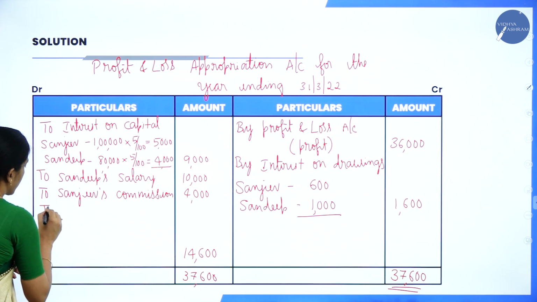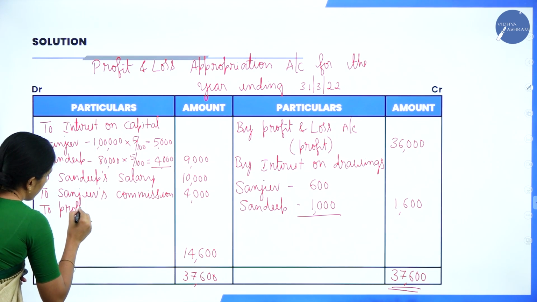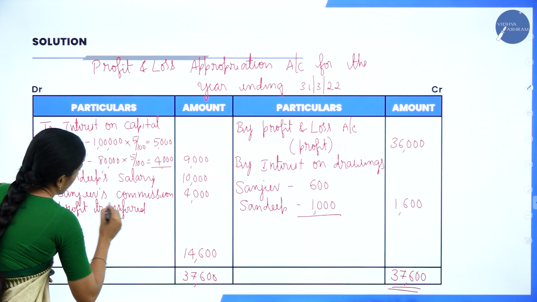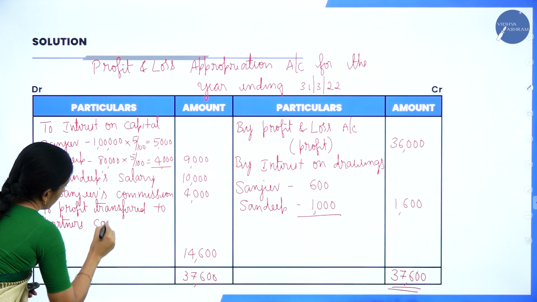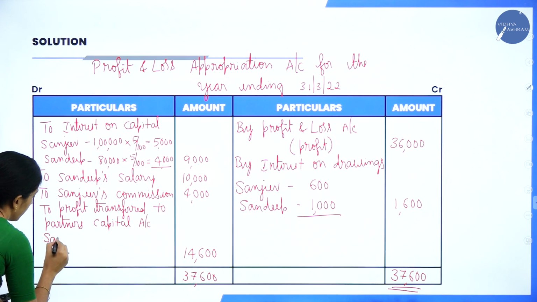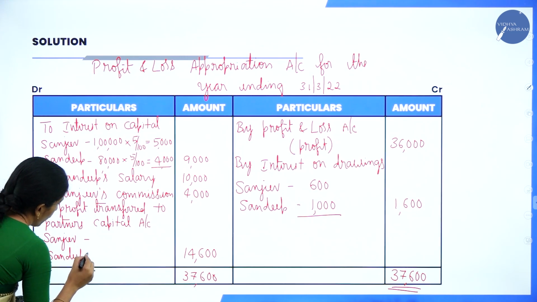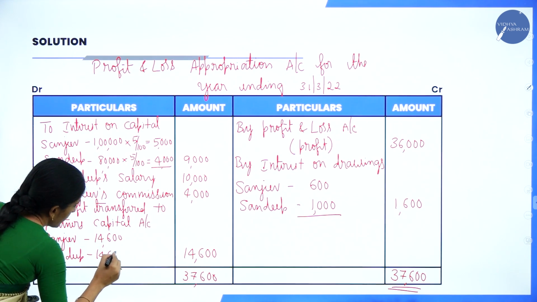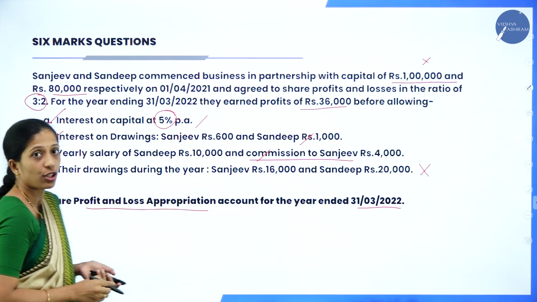Now, in this balance, your credit side was more than the debit side. So, it is profit. So, I will write profit transfer to, where? Partner's capital account. Now, who are the partners? Sanjeev and Sandeep. So, what was the profit? 14,600 into their profit sharing ratio. They have given the profit sharing ratio 3:2.